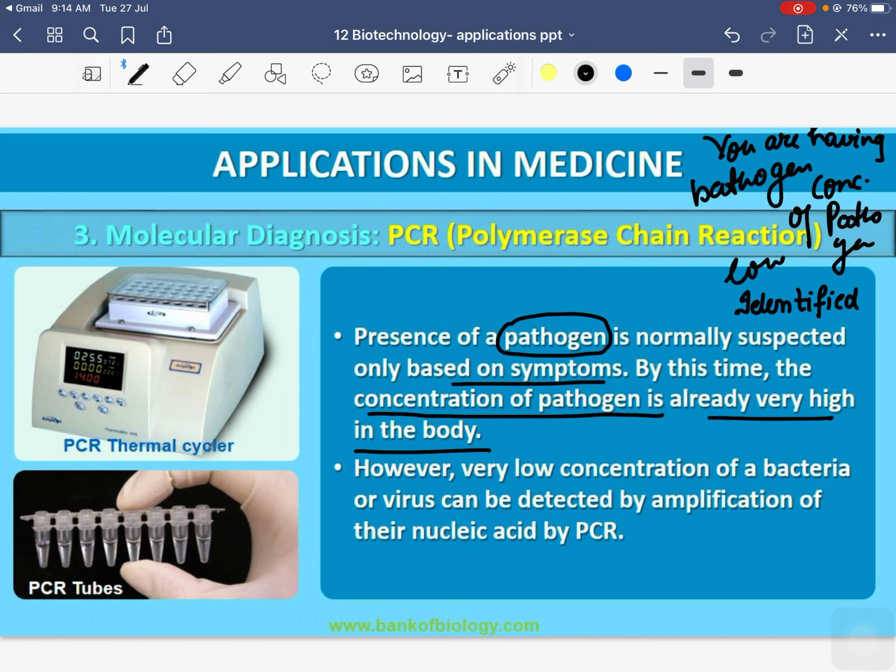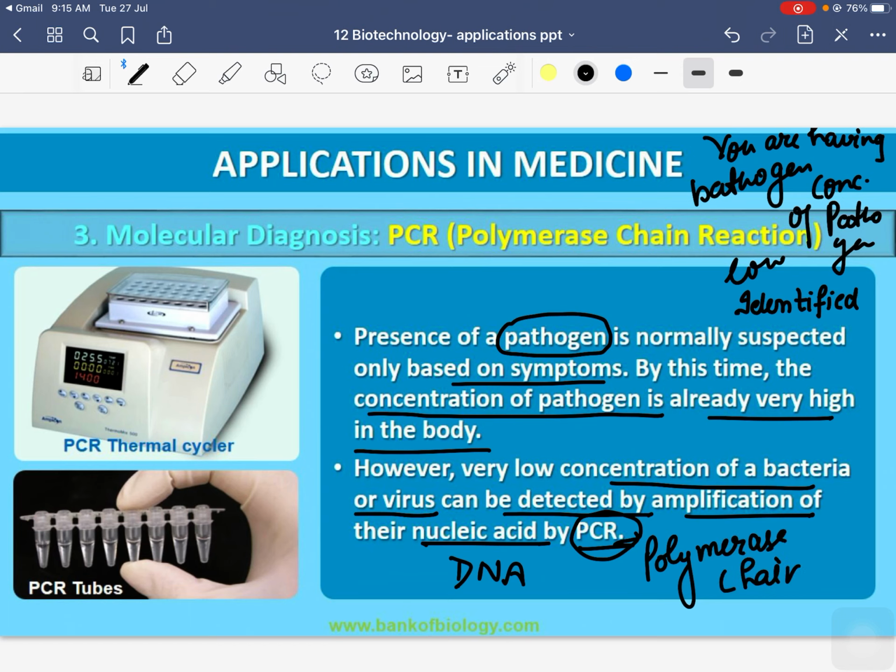So a very low concentration of a bacteria or a virus in the body can be detected by amplification of its DNA with the help of the technique we already discussed thoroughly in our previous chapter, the polymerase chain reaction, right?